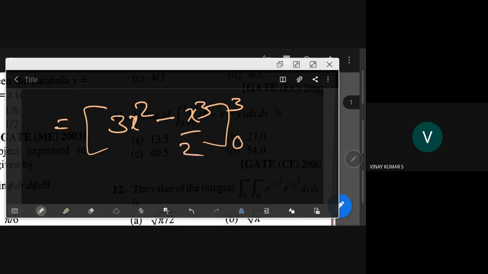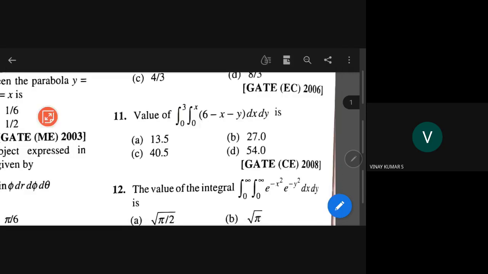So this is 27 minus 27 by 2, so you have 27 by 2. So this is 13.5. A is the correct answer.